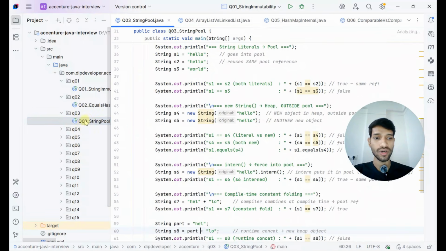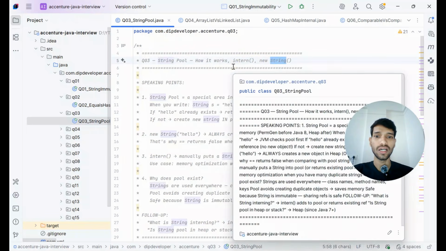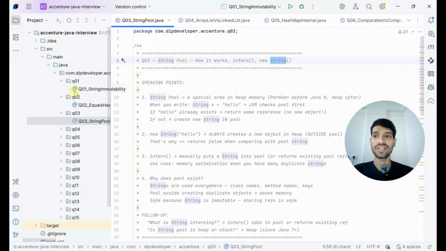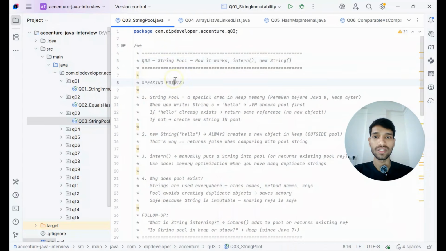Next question is on the string pool. So how does intern and new String work? This is the most important thing we missed in our first questions. These are interrelated, you can say.